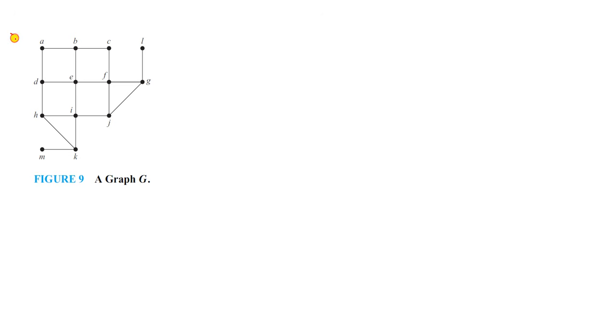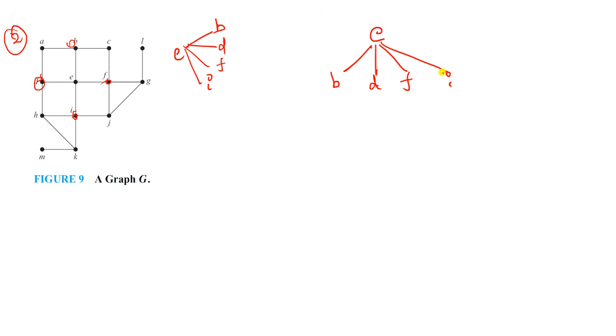And see another example, how we can find out the spanning tree for this particular graph. Okay, see here E, we'll take E as a root node. What we have to do is explore this E, right? We have to write all the incident vertices. See, E has B and D and F and I, right? This one and this one and this one and this one. So you have to write all the vertices, B, D, F, I. Okay, so level 1 is completed.